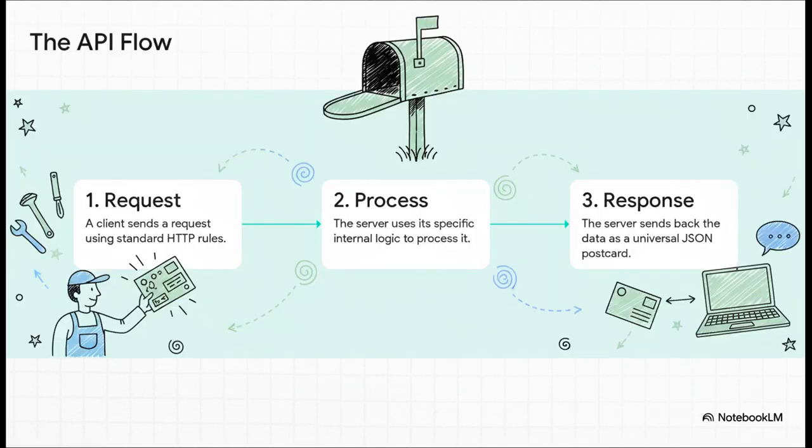So let's put it all together. The entire interaction, every single time, boils down to these three simple steps. One, your phone sends a standardized HTTP request. Two, the server, built by either our carpenter or our welder, does its own unique internal work to process it. And three, it packages the answer into a universal JSON postcard and sends it right back. Simple, elegant, and incredibly powerful.